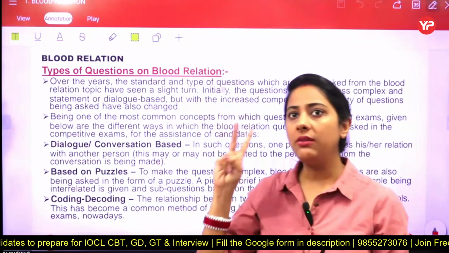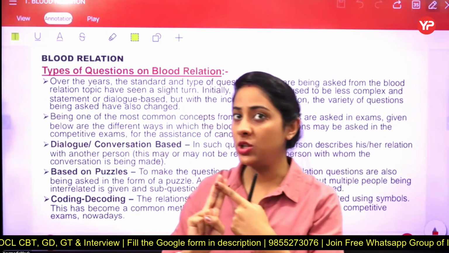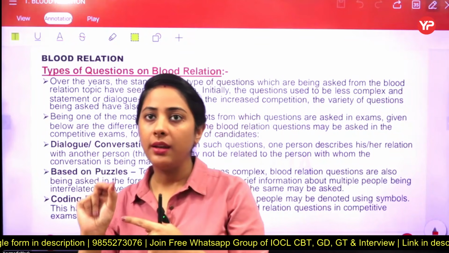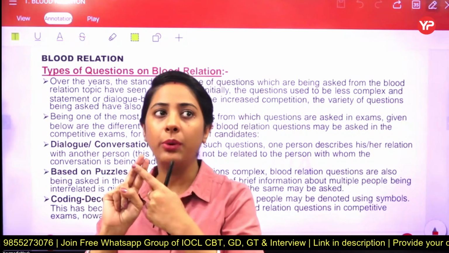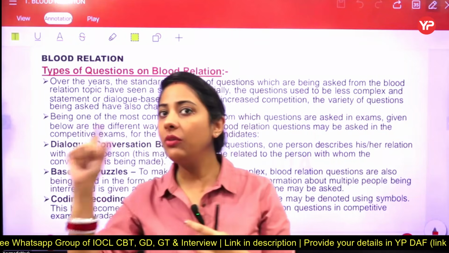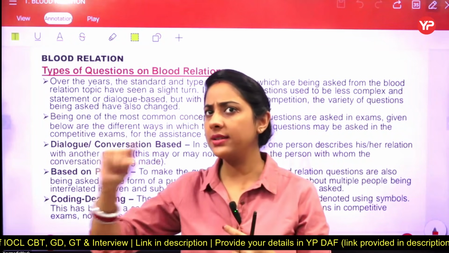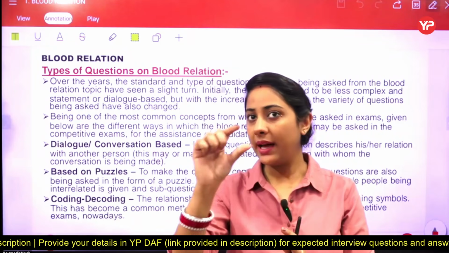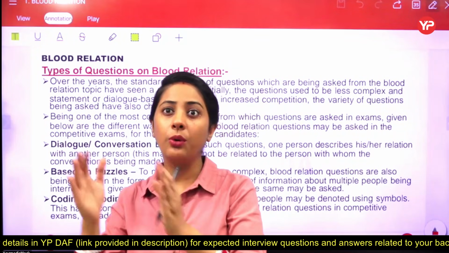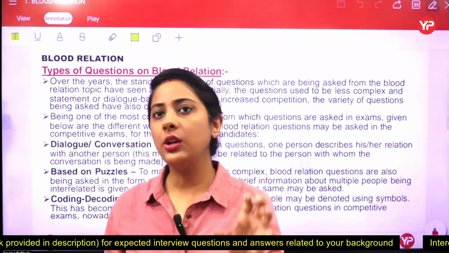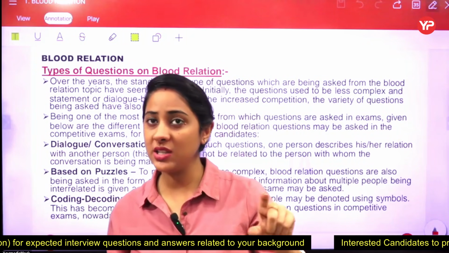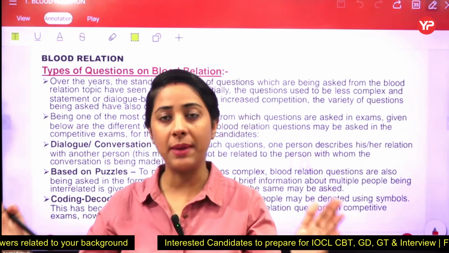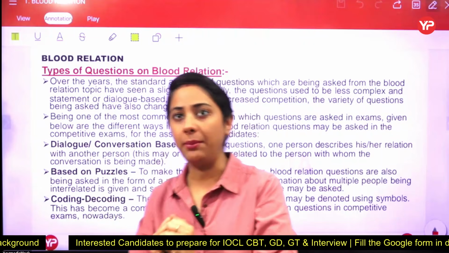Okay, now the second one is, we are going to attempt some questions on the basis of IBPS, which is the body that is going to conduct the exam, right? Their main and most important topic is that if they want to ask questions of blood relation, they can ask it in the simple statement based form, and they can even ask it in the form of a paragraph. If the paragraph type statement is there, it means at least 4, 5 or 6 statements are there. In that scenario, it is considered a puzzle, and if such a type of question is there, maybe around 2 or 3 questions. So there is a minimum of 1 question and a maximum of 3 questions on this particular type, right?